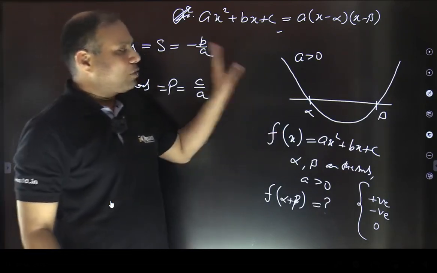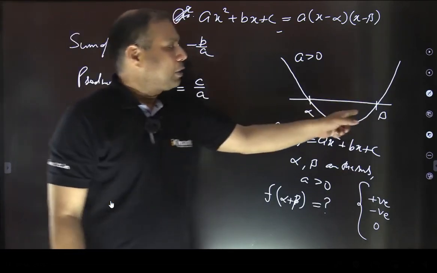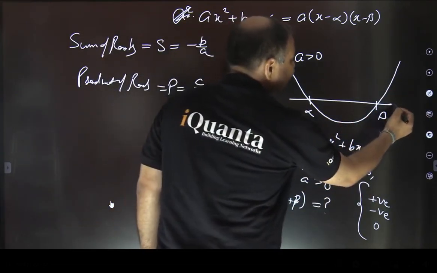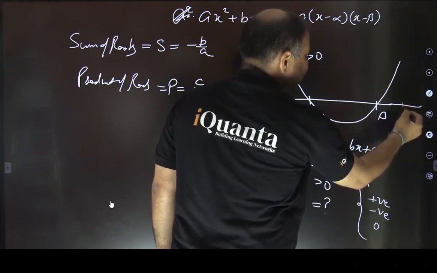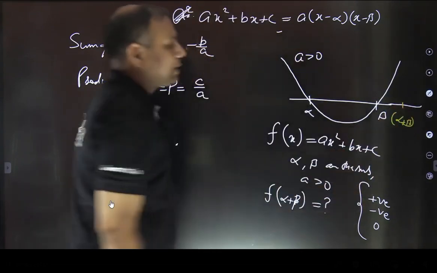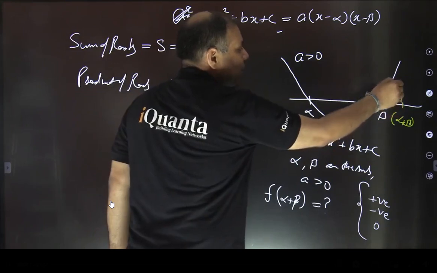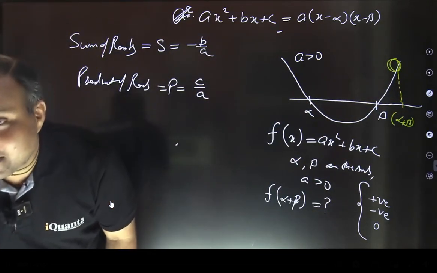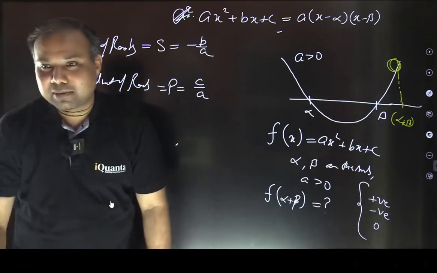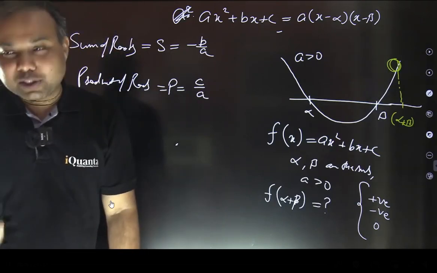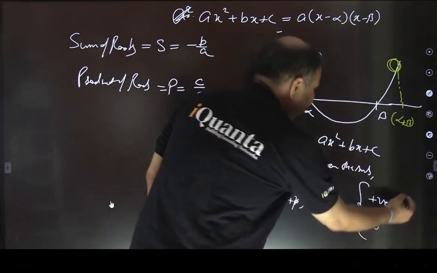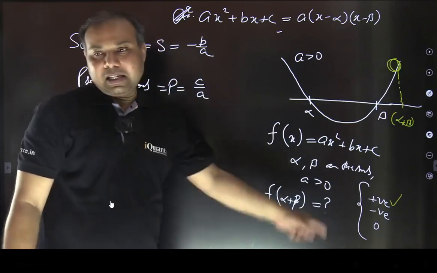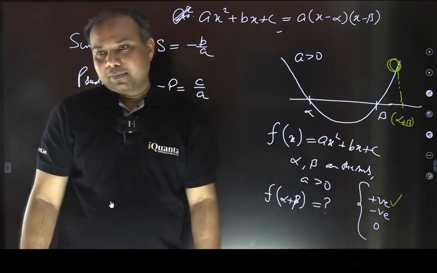Achha, tell me one thing. Whatever the value of alpha and beta, it is clear that alpha is smaller than beta. So alpha plus beta will be certainly larger than this. Right? So let's say alpha plus beta lies somewhere here. Let's assume this is alpha plus beta. So at x equals alpha plus beta, what is the value of y? Is it positive or negative? Of course it is positive. So f of alpha plus beta is certainly positive. I do not know what alpha is, I do not know what beta is, I do not know what f(x) is, but just based on this information, we can certainly say that f of alpha plus beta is going to be positive. Fine?